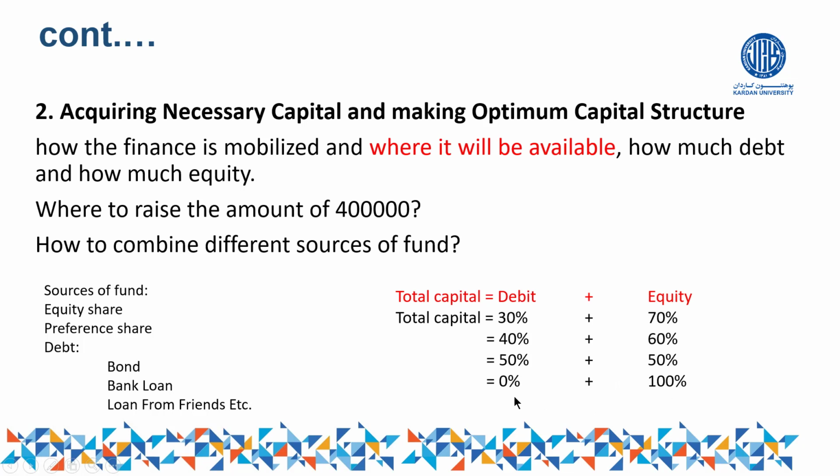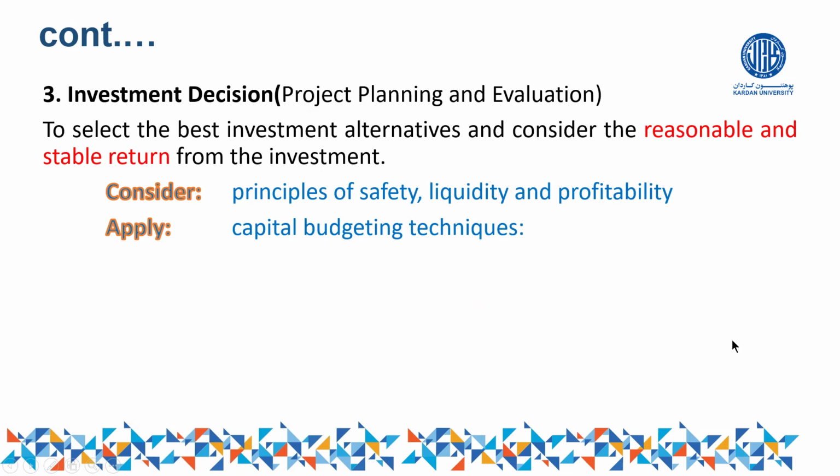But 0 of this and 100 of this one is not possible. So remember this point as well. It depends on you. First of all, you have to find out, of course, the source of fund from where you want to raise this 4 lakh. And second one, how can you combine it? Either from one of them, or you can go for two of them. So this can be called acquiring necessary capital and making optimum capital structure.